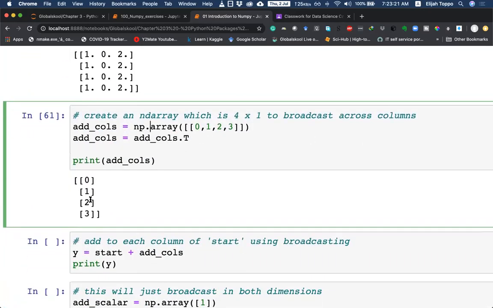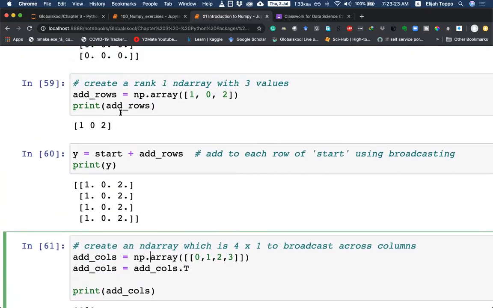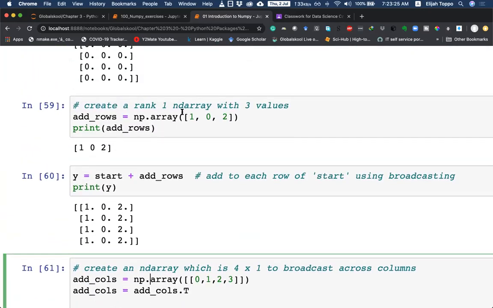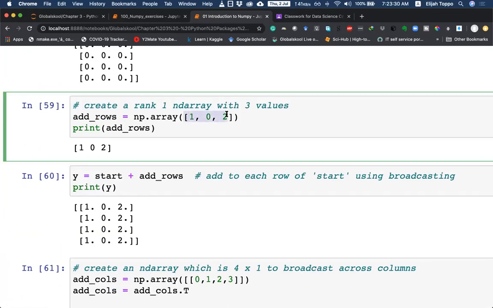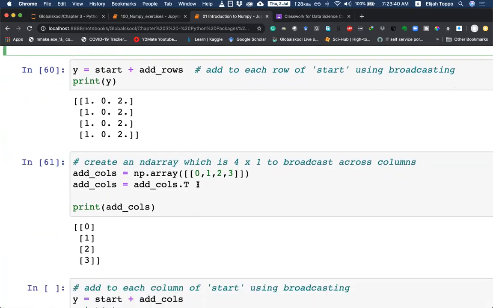This helps us understand that when you create a rank 1 array, the preference is that this would be a row array. Even though we don't talk in concepts of rows and columns for rank 1, for broadcasting tasks, it is assumed that this is a row. Whereas here for broadcasting tasks, we have to transpose it so that it becomes a column matrix.